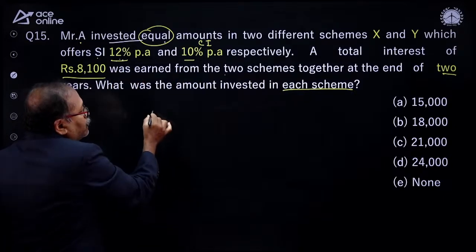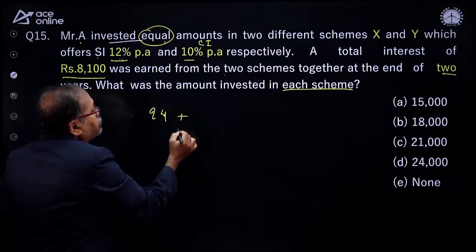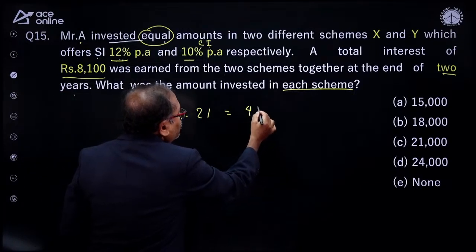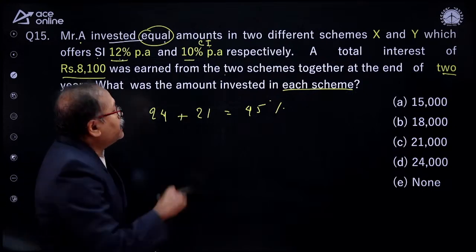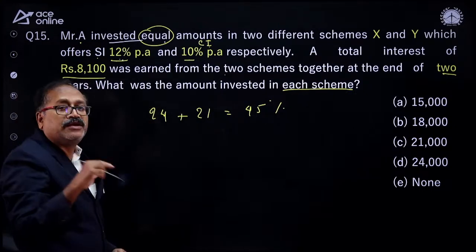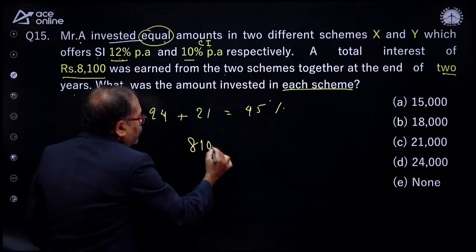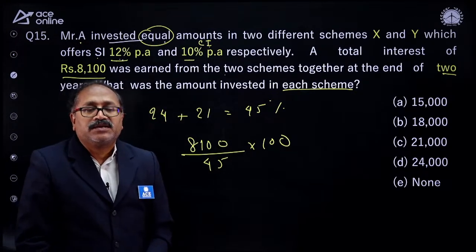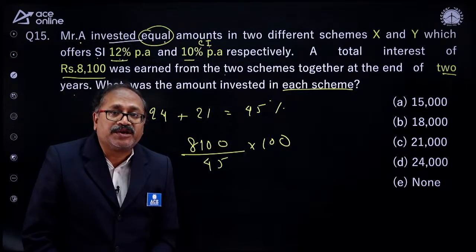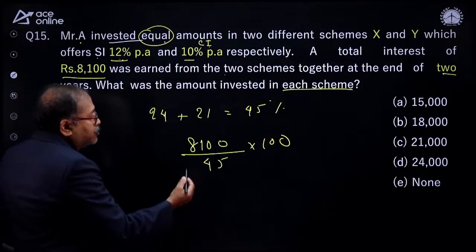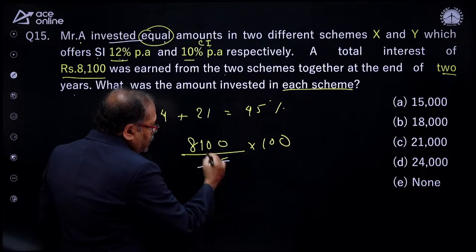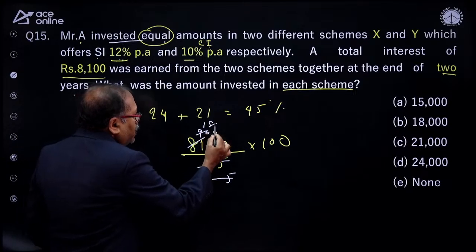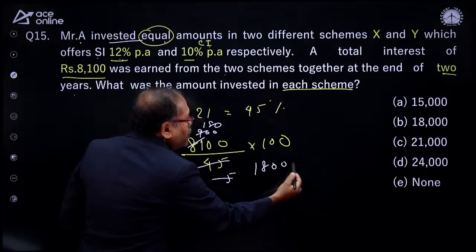So here 12% for 2 years, that is 24%, plus 10% compound interest for 2 years, that is 21%. Then I get a total of 45% on the same sum. So if 45% is equal to 8,100, then what is 100%? So 8,100 divided by 45, and I need the 100%, so multiplied by 100. You get the answer. I'm extremely sorry, I did not mention the compound interest. Now you learn how to cancel this part: 9 times 5 times 9, this is 90, 900, and with 5, 180. So my answer should be 18000.